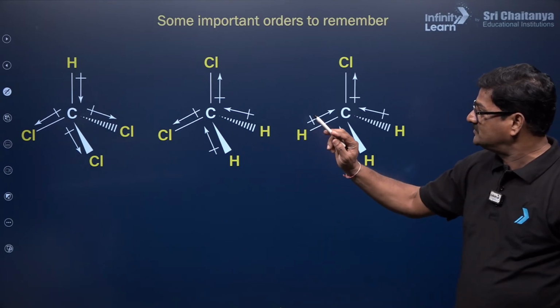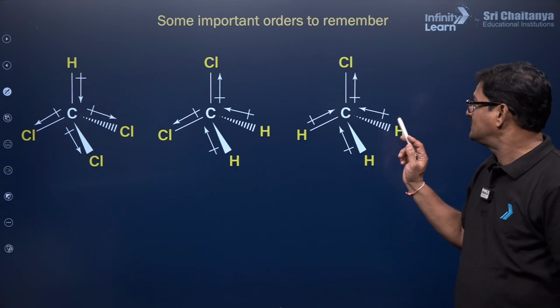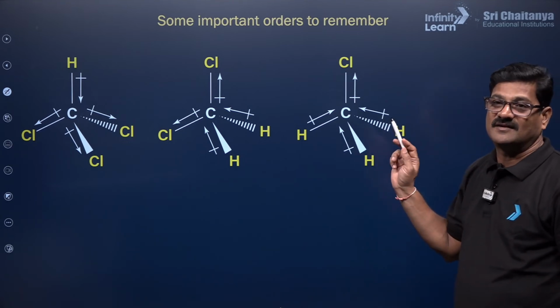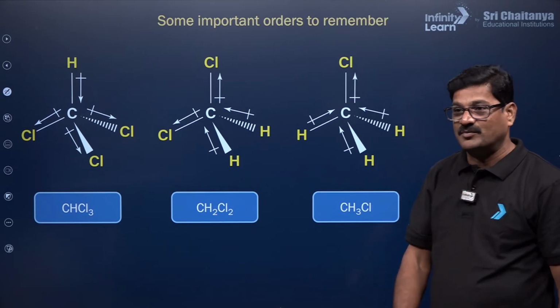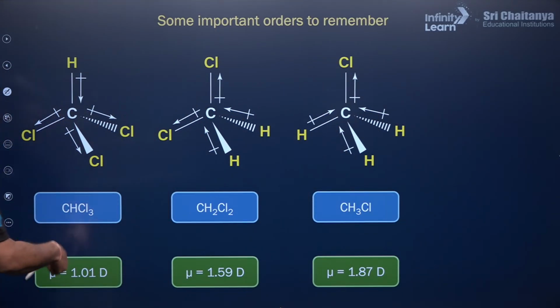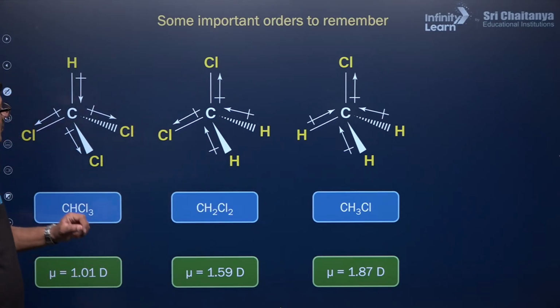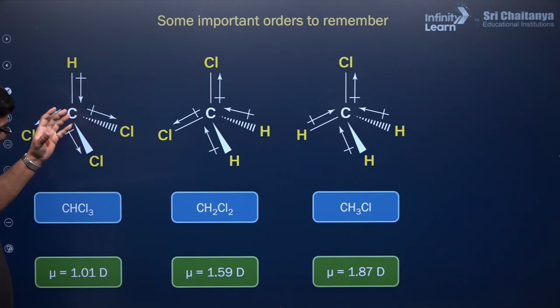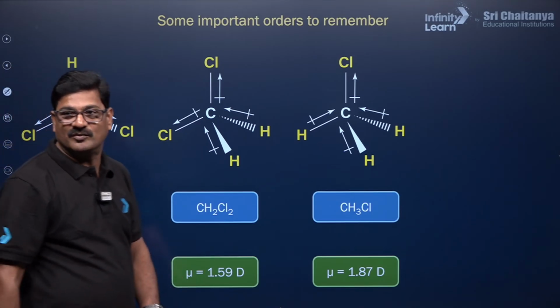CCl3, chloroform, CH2Cl2, dichloromethane and CH3Cl, methyl chloride. When you see these dipole moments, it is going to be 1.01, 1.59, 1.87. So as the number of chlorine atoms increases, they are going to oppose their dipole moment, so it is going to decrease the dipole moment.